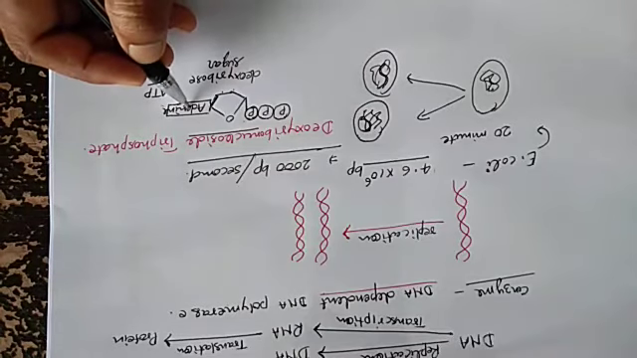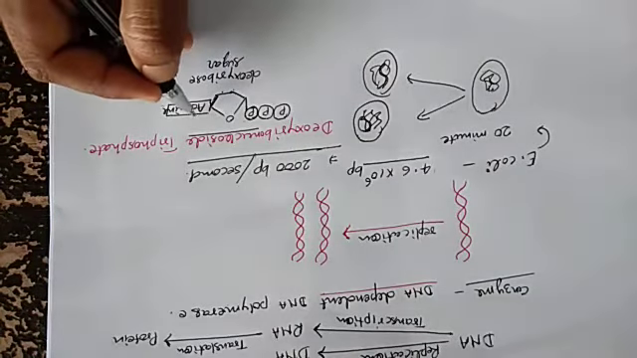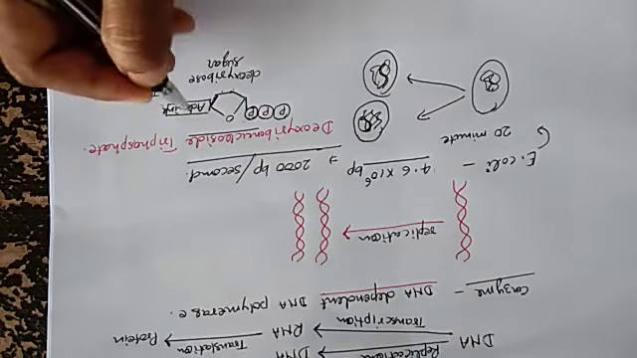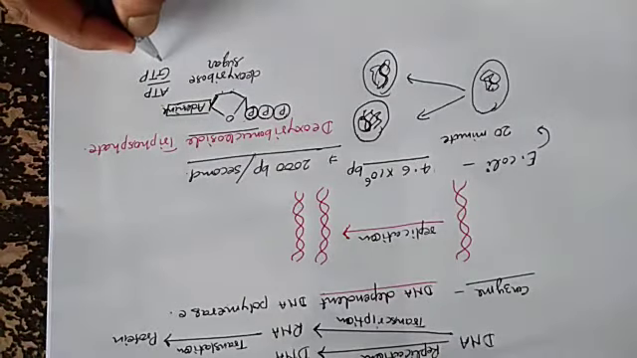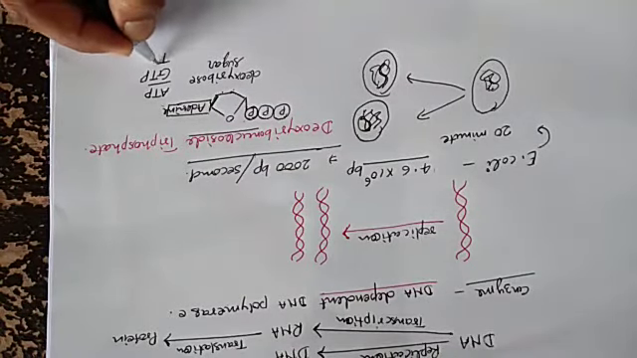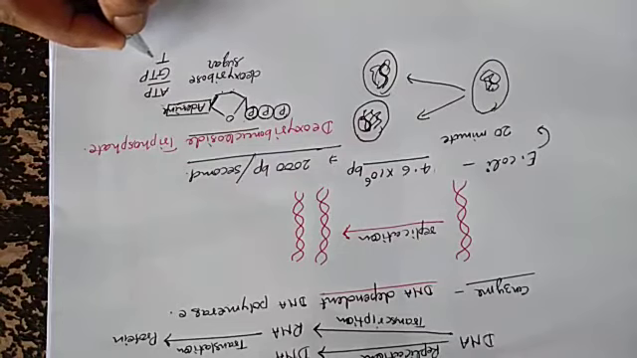Instead of adenine, if thymine is present, then it is known as thymidine triphosphate. It means TTP.